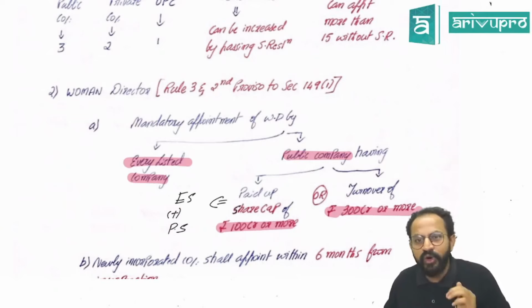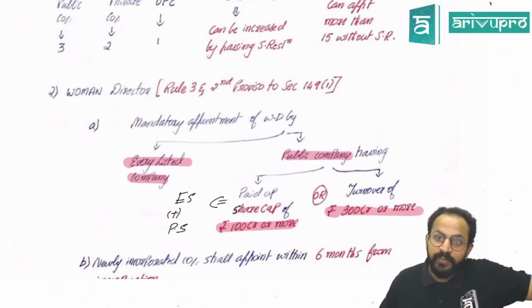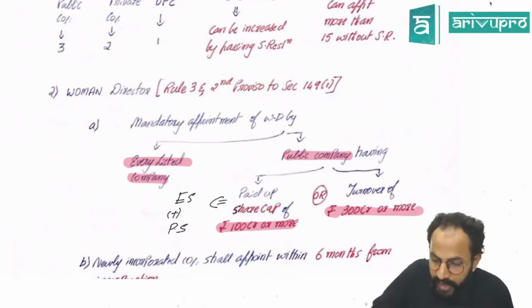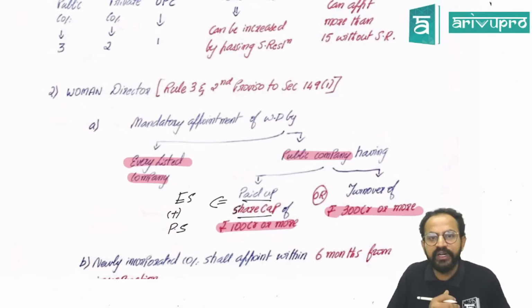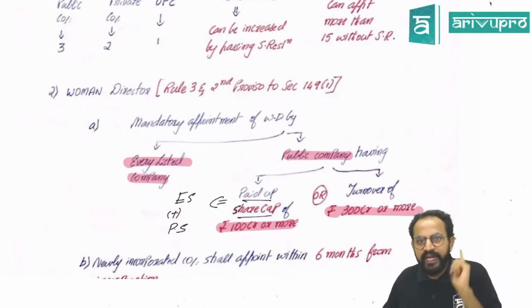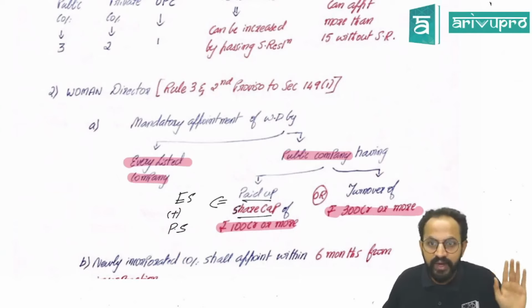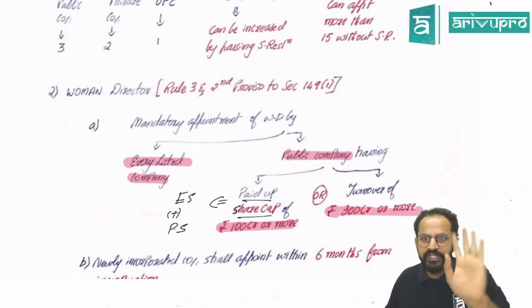Now, where you will go wrong in the exam? Should I add the preference share or not? Should I take it or not? So remember this. The words are very important. Whenever it is given as paid up capital, then you have to take equity plus preference. This goes everywhere. So that is the first silent question that can come here.